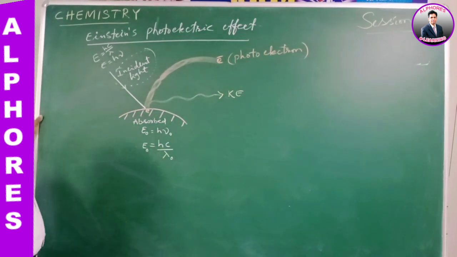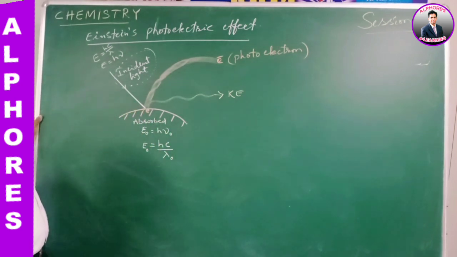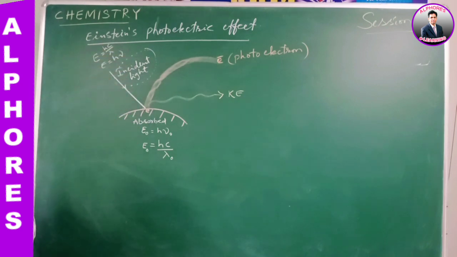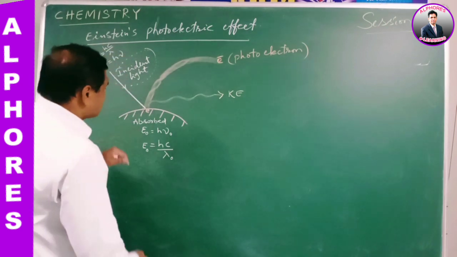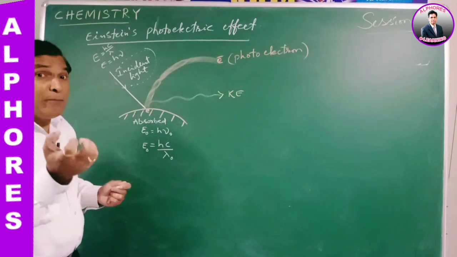E naught is equal to hc by lambda naught. It completely speaks about absorbed energy. It is incident energy, it is absorbed energy, right? So once again, what is E naught? The amount of energy absorbed